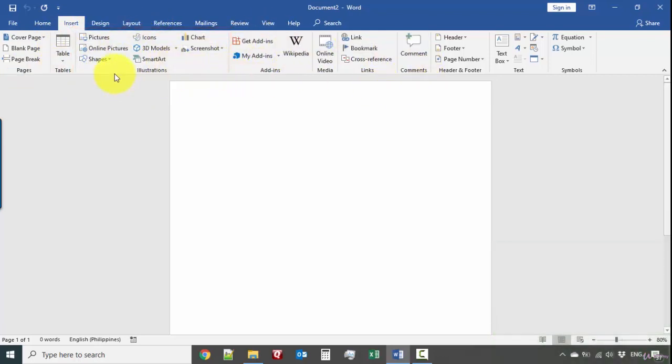Which means if we want to navigate to a specific option or feature in Word, it's easy for us to navigate. We just say, okay, let's go to insert, under illustrations, let's select pictures, for example.